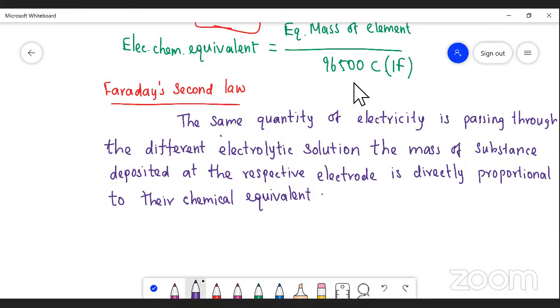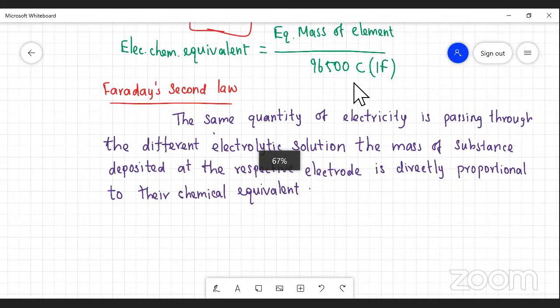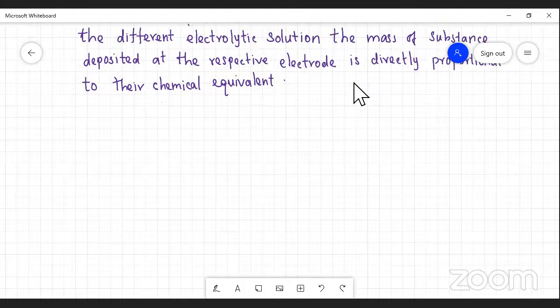Electrochemical equivalent is the mass deposited while passing 1 coulomb of electricity, that is 1 ampere current passing for 1 second. So the mass of substances liberated at the electrode is directly proportional to the chemical equivalent.